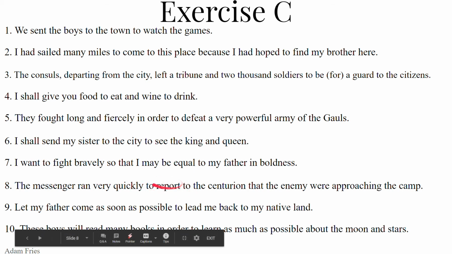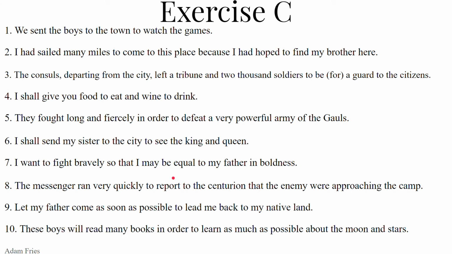So that, for the purpose of reporting to the centurion that the enemy were approaching the camp. To report, so that he may report. We have perfect tense here, so secondary sequence. Ut, to report. I'm going to go ahead and say renuntio, renuntiare, renuntiavi, renuntiatus. To report. Renuntiaret. Ut renuntiaret.